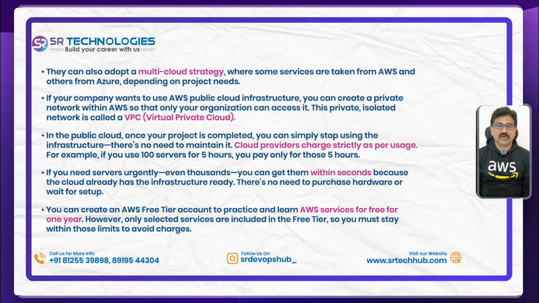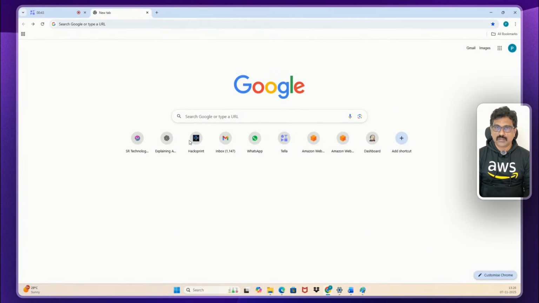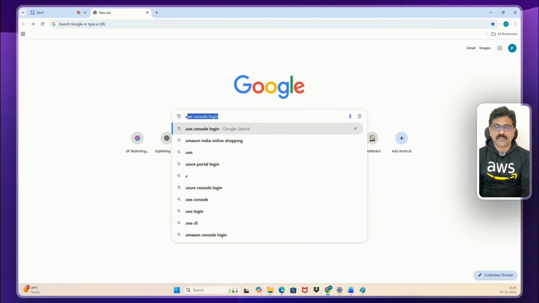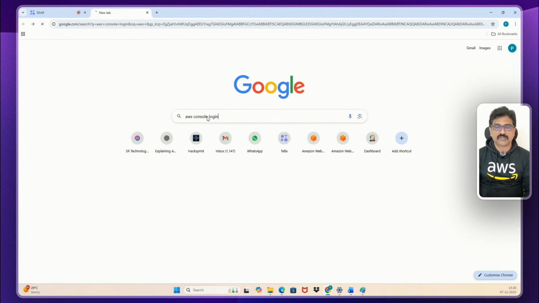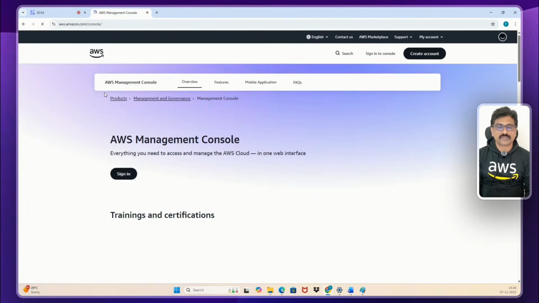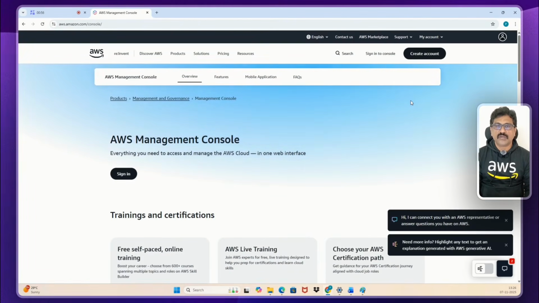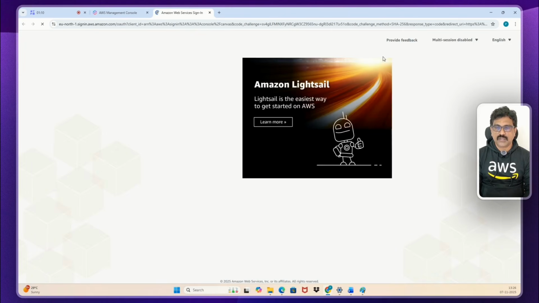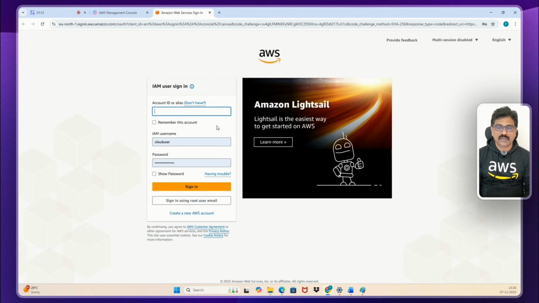Now I will show you how to log into the AWS console. Fine. Open a browser and just type AWS console login. That's it, a simple way. So, the AWS Management Console. Just open the first link. Yeah, you'll get this screen. When you are creating this AWS free tier account for the first time, you have to choose create account. Now you have already created an AWS account, so just click on the sign in button, or the sign into console button. Fine.